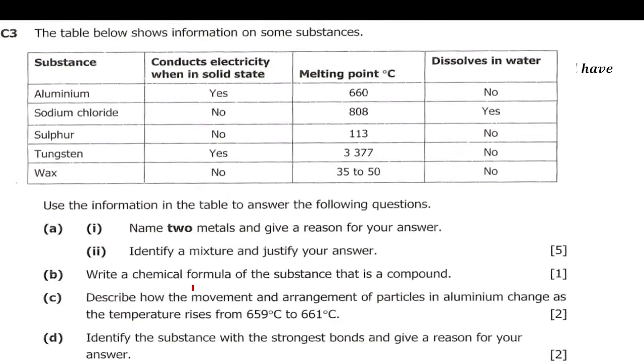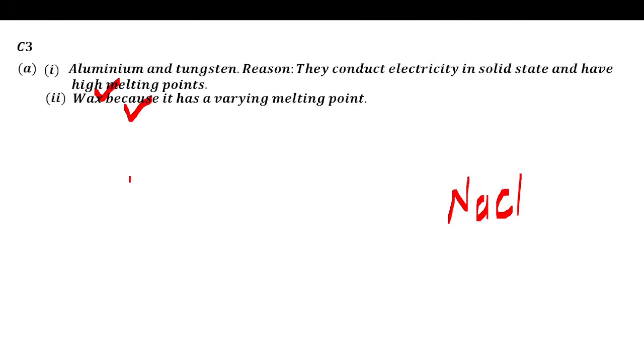B says write a chemical formula of the substance that is a compound. When you look at this one, it's a pure metal, but this one is a compound. Sodium chloride is a compound, which is two or more elements chemically combined. So here sodium is chemically combined with chlorine to form sodium chloride. So this one is a compound. The chemical formula they need: for sodium, the symbol is Na, and for chlorine, the symbol is Cl. So this is the chemical formula. The chemical formula for sodium chloride is NaCl.